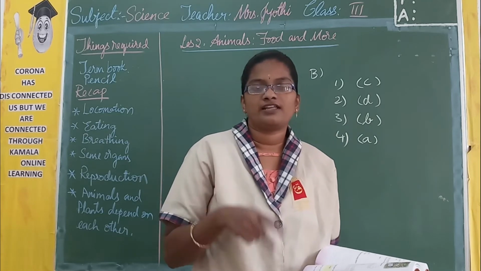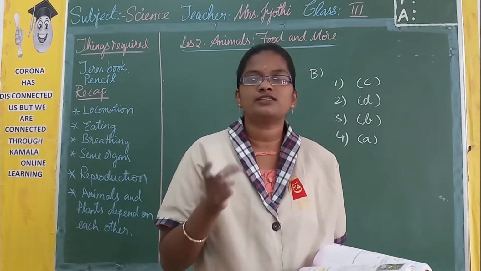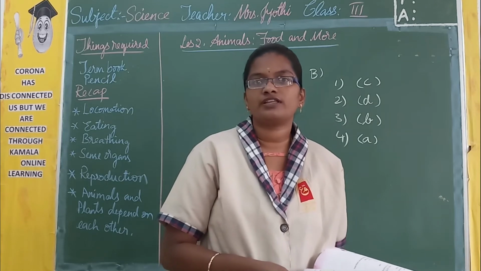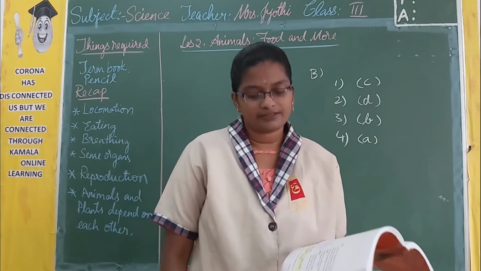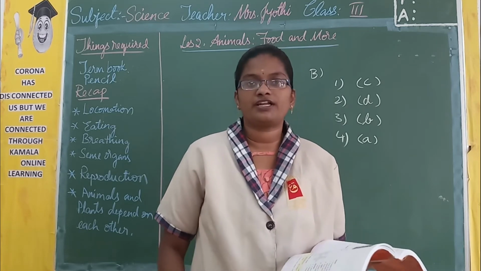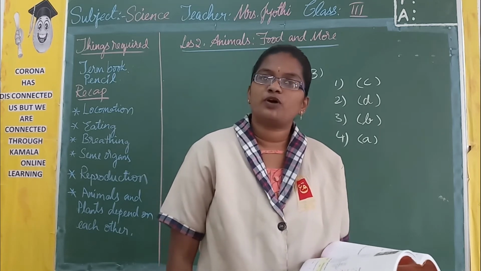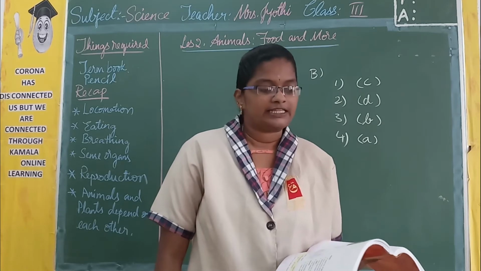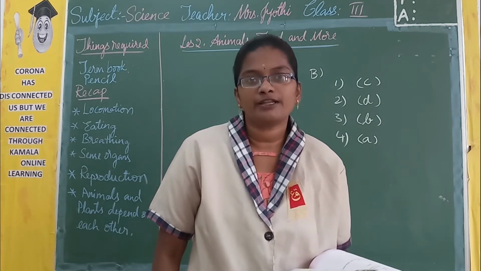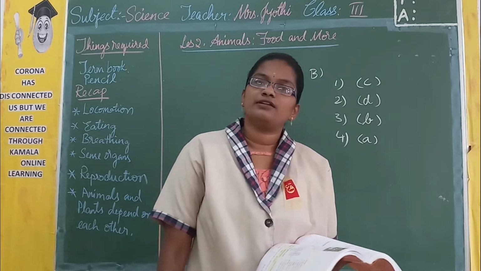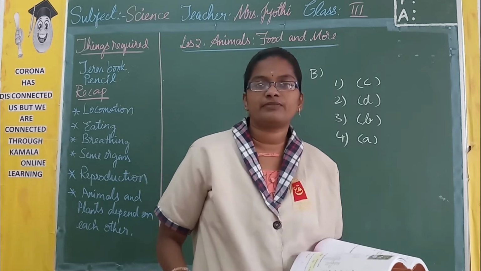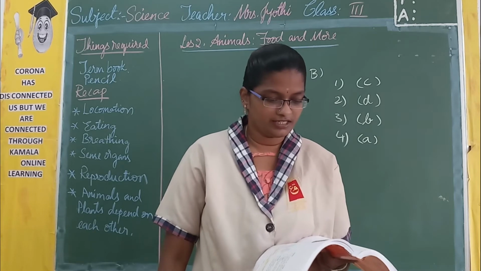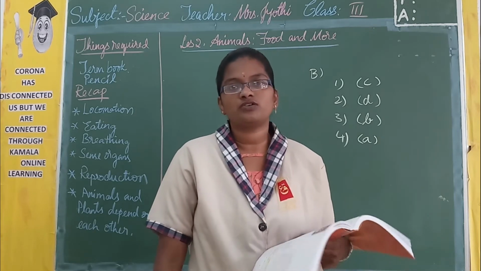It eats grains, fruits and flesh of other animals. Then the last one is elephant. That is page number 213. So the first point is it is an elephant. Then the second point is it is a herbivore. It eats leaves and also fruits and some kinds of vegetables. So these points you are going to write.